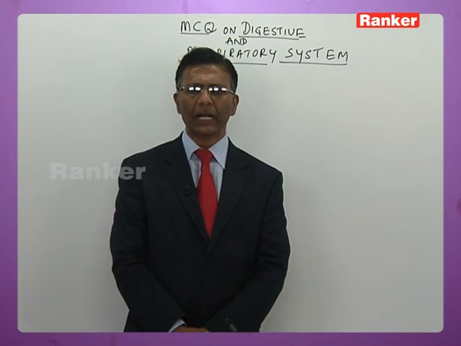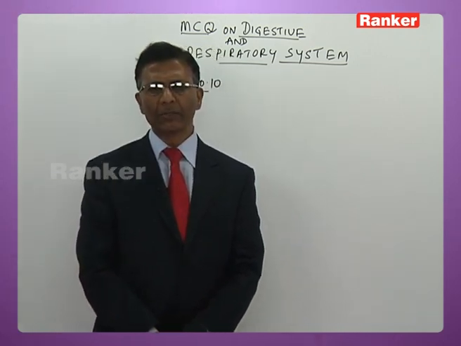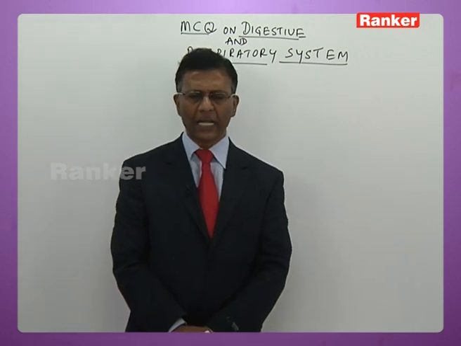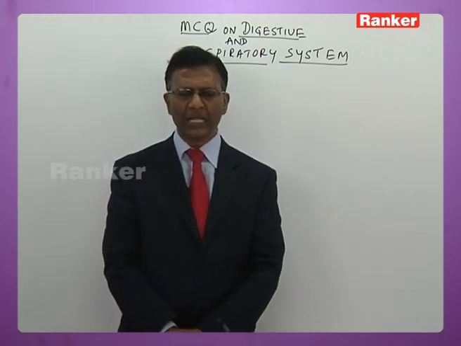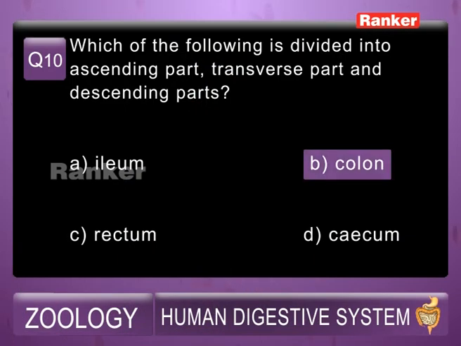Dear students, you already learnt the digestive system in detail. In human beings, the colon is divisible into ascending colon, transverse colon, descending colon and sigmoid colon. So the answer is B, that is colon.